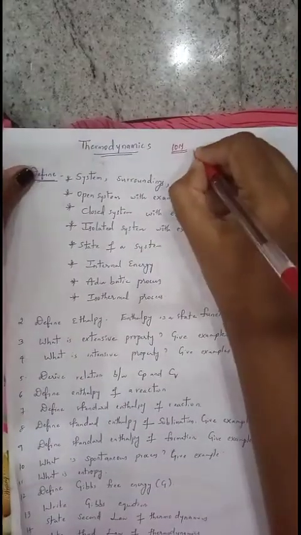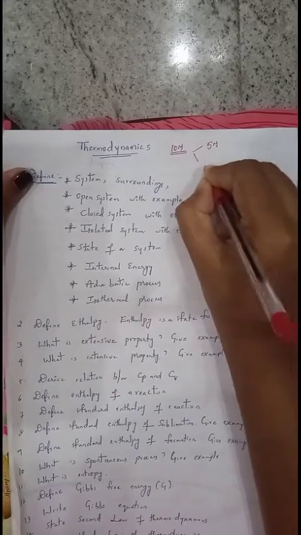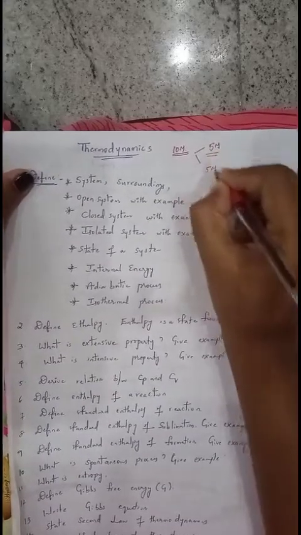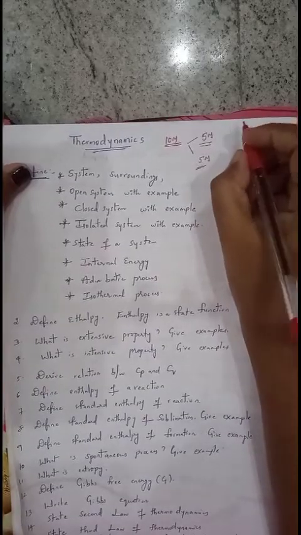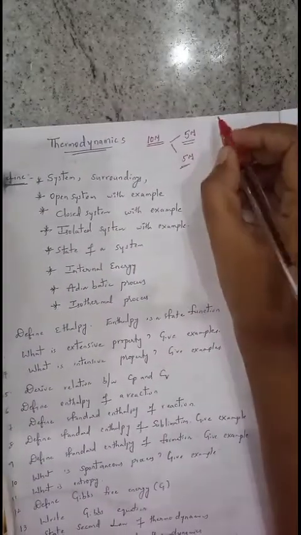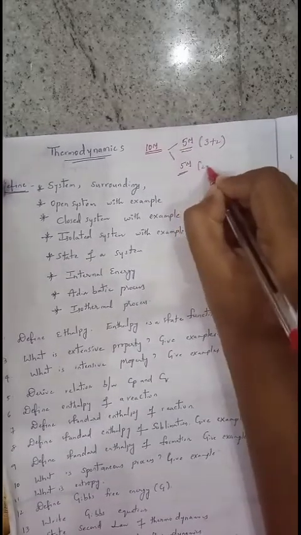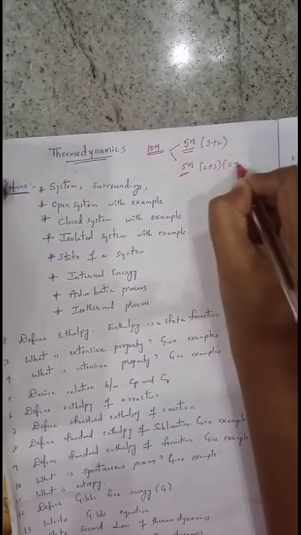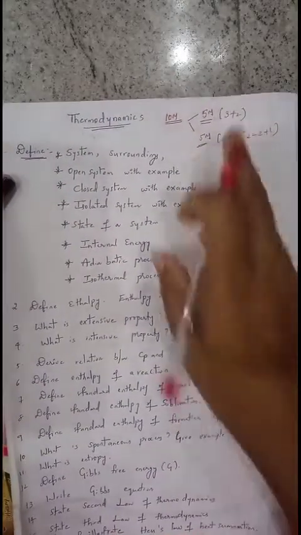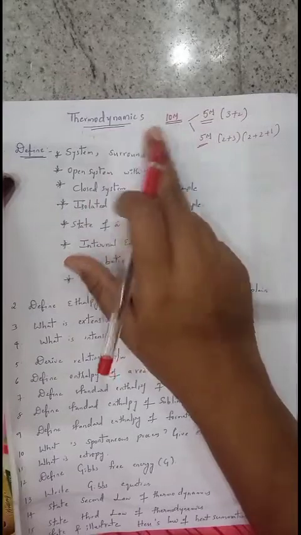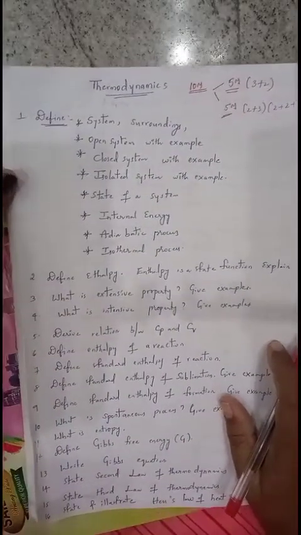That means here you will get two 5-mark questions. So this 5-mark question is not a direct question. You may get this 5-mark question as 3 plus 2, or 2 plus 3, or 2 plus 2 plus 1. In this form you will get the 5-mark question. The total weightage is 10 marks. Now we'll see important concepts from this chapter.